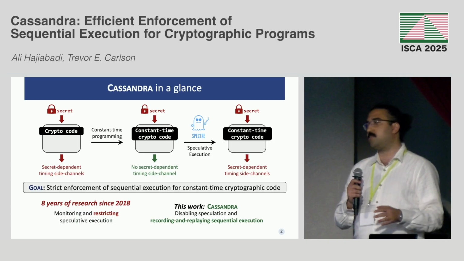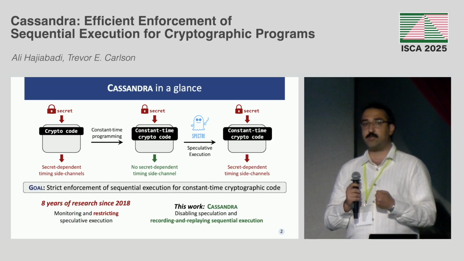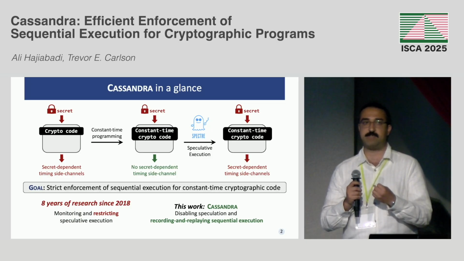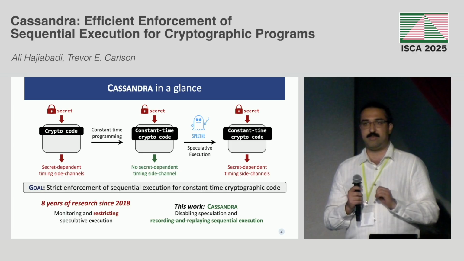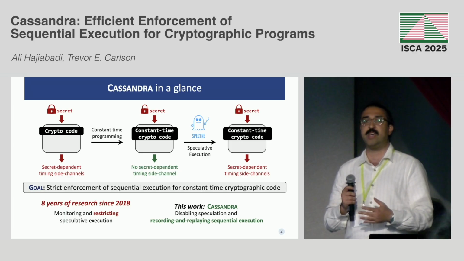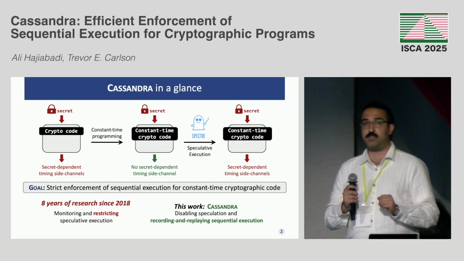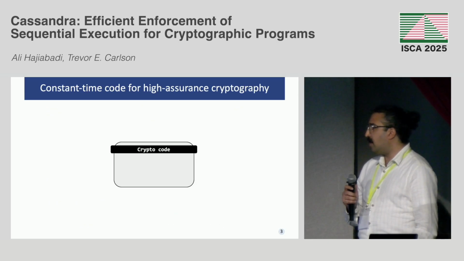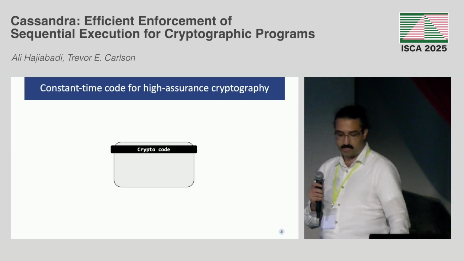However, in this work, we propose Cassandra, and we take a step back and ask the question: do these programs even need speculation? We believe that no, they don't need speculation, so we disable the branch prediction and just record and replay the sequential execution of the program. All right, now let's go into the details of these crypto programs.